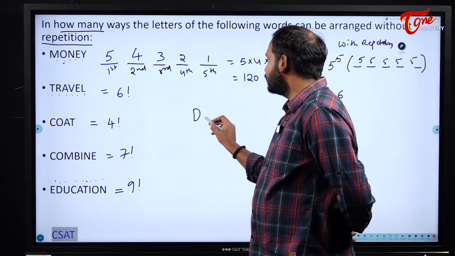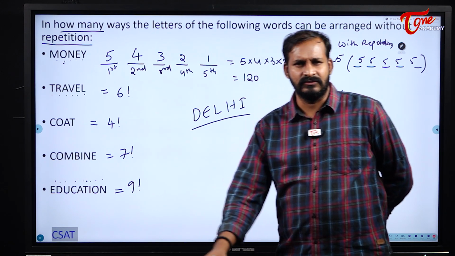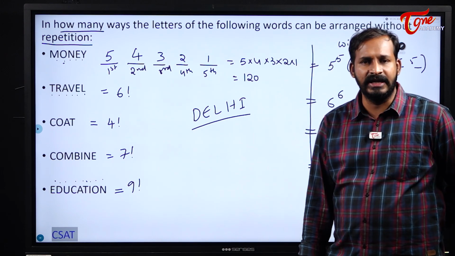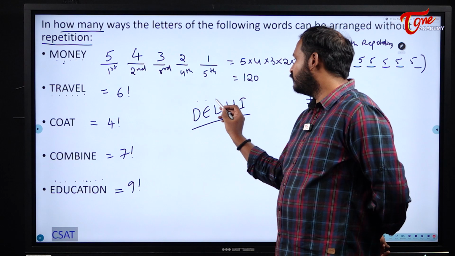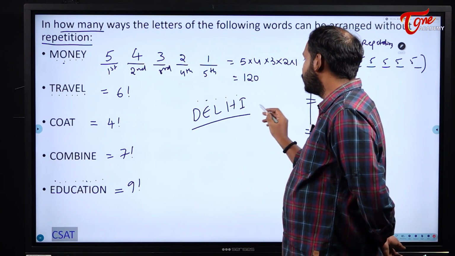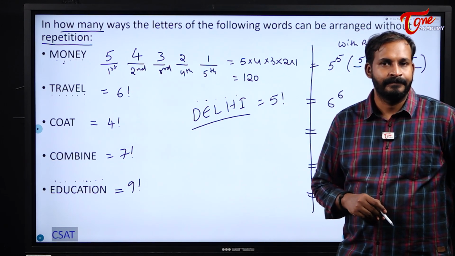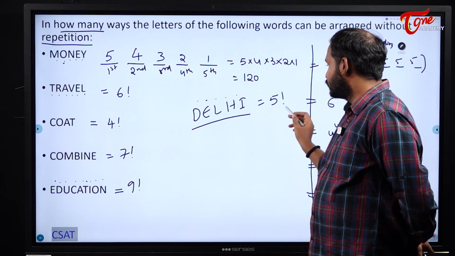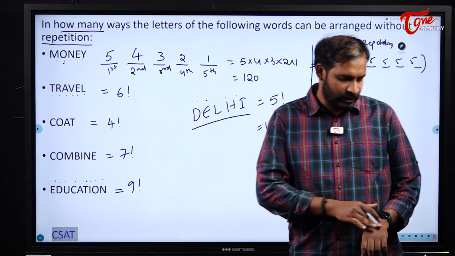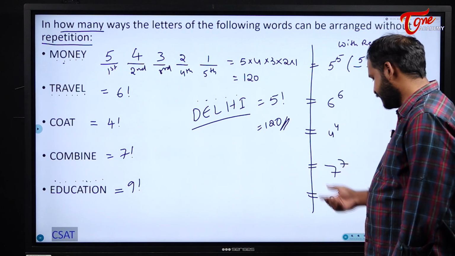In how many ways can the letters of the word Delhi be arranged? I think it was 2021. See here 1, 2, 3, 4, 5. How many letters are there in Delhi? 5 letters are there. So the letters of the word Delhi can be arranged in 5 factorial ways, so our answer will become 120. Like this, they are asking questions from this concept. We will see next.